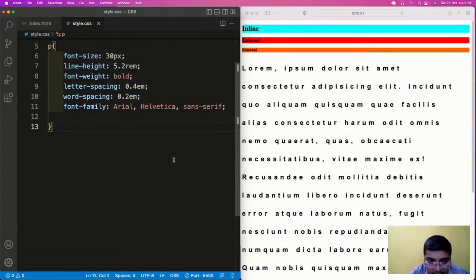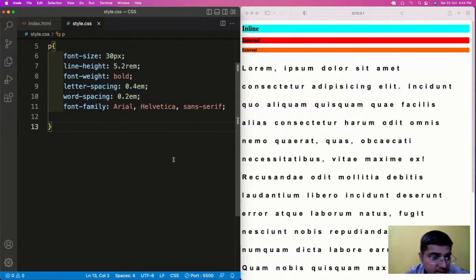And let us suppose Safari does not support Arial and Helvetica. So it will pick up the next available font which we have given, the sans serif font. That is why the fallback fonts are given, because if I am opening the page in Google Chrome, you are opening it in Safari, someone is opening in Firefox, someone in Edge, your page will look good.